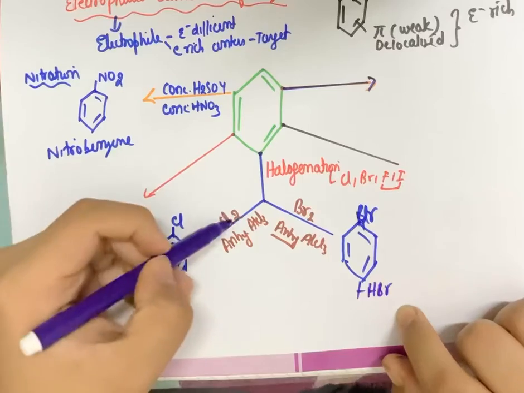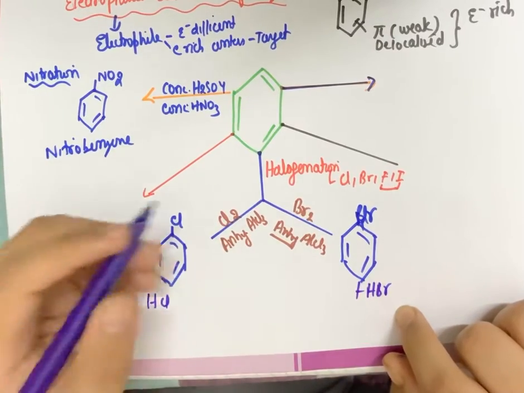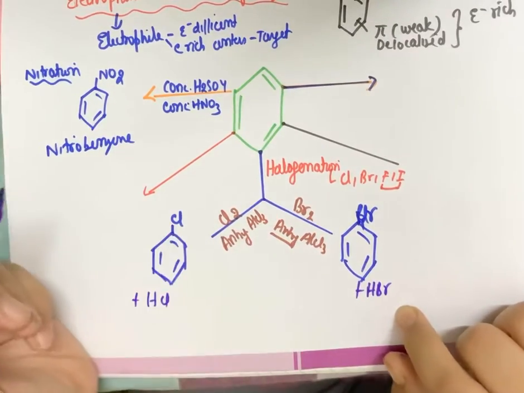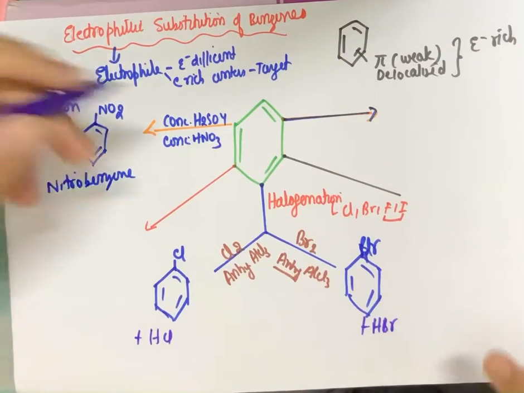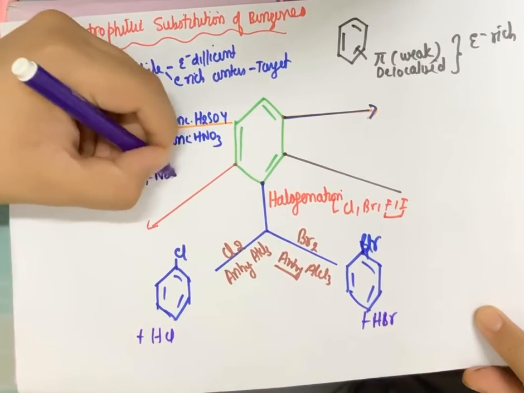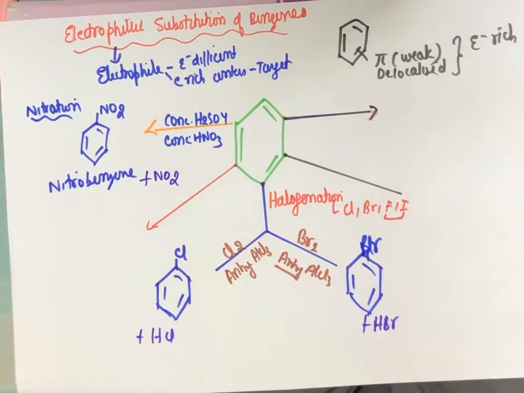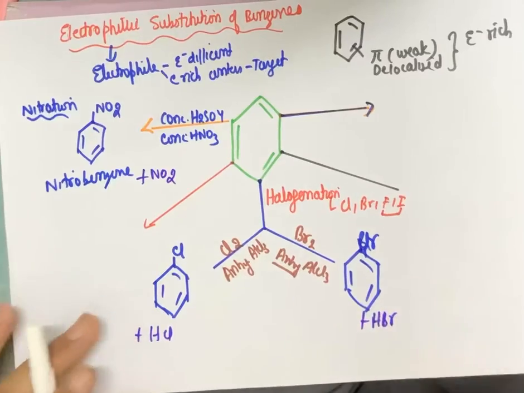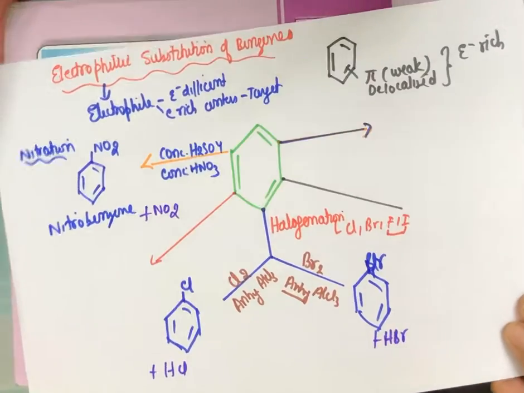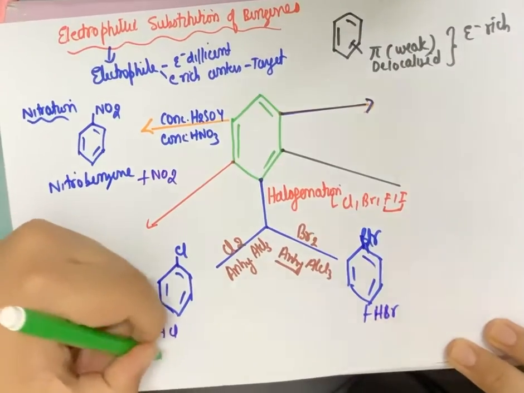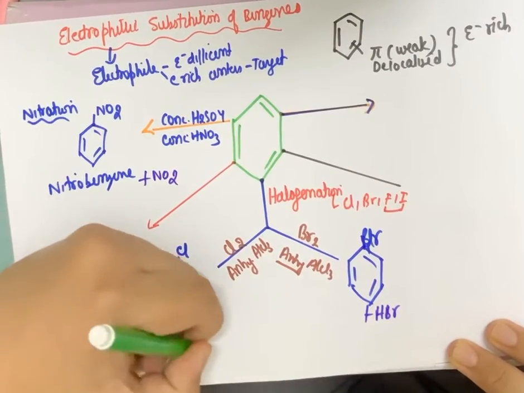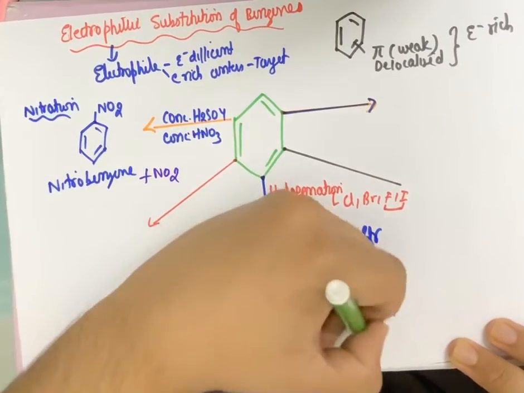Why? 2 I have taken, 1 has gone here, and this chlorine and bromine are replacing hydrogen in the benzene ring. So HCl and HBr will be the products. In nitrobenzene, the byproduct is water. Fine. So anhydrous AlCl3 along with the halogen which I need in case of chlorination and bromination of benzene. So this becomes chlorobenzene, and this becomes bromobenzene.